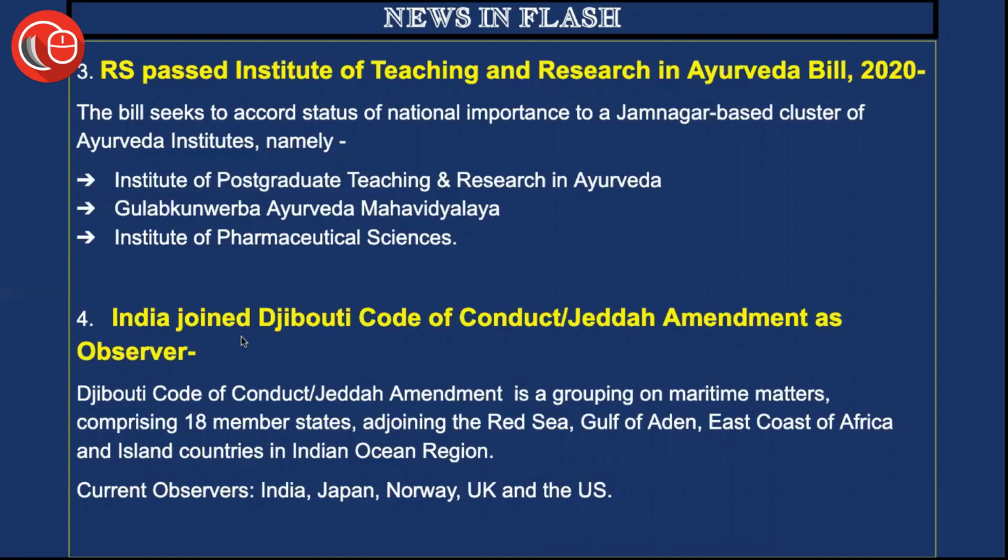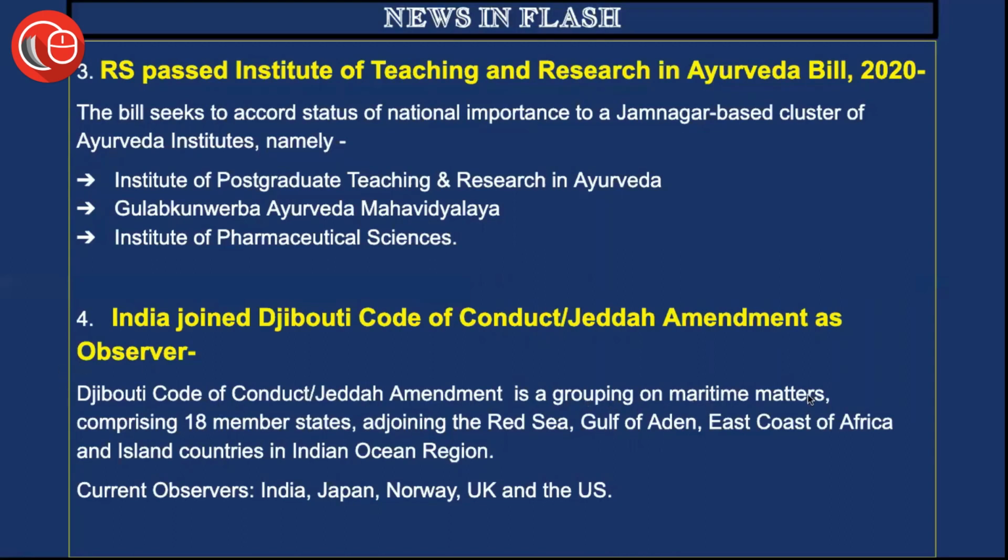Fourthly, India joined the Djibouti Code of Conduct or the Jeddah Amendment as an observer. The Djibouti Code of Conduct, or the Jeddah Amendment, is a grouping on maritime matters. Please keep in mind, a very potential prelims question can come from this, asking what the nature of the Djibouti Code of Conduct is.